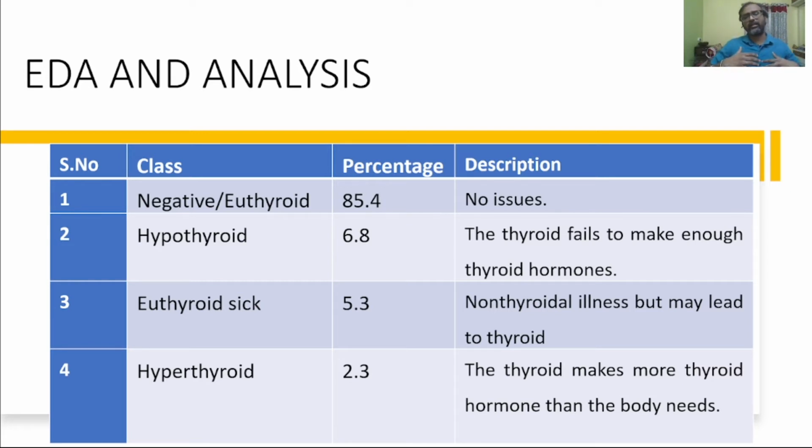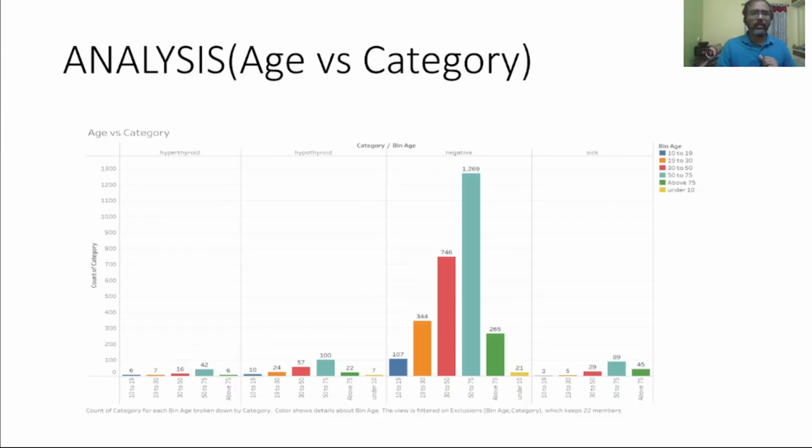Obviously, when the thyroid generates more hormones, it's called hyperthyroid. And if you see, out of these four classes, the negative has almost 85%, which means only 15% of the data covers thyroid-related cases, which is highly imbalanced data.